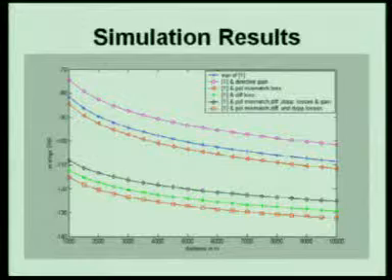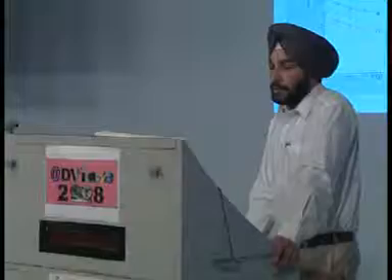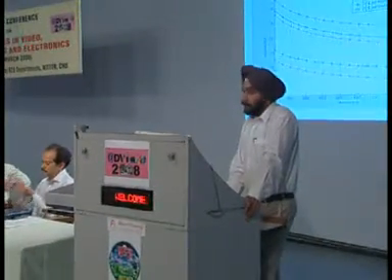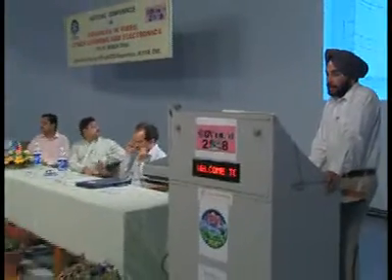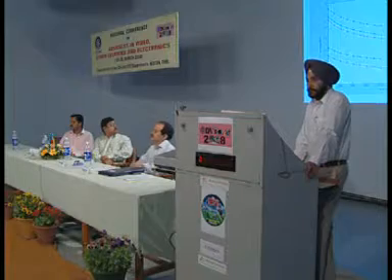And in the second equation I have considered directive antennas. GT and GR are the gains of the transmitting and receiving antennas. I have simulated these equations for various values of distance, and I have got the results which are shown here. I have seen that the actual value of SNR is very much less than the value given by the first equation. The directive antennas provide some gain, but that is insufficient to cover these losses.